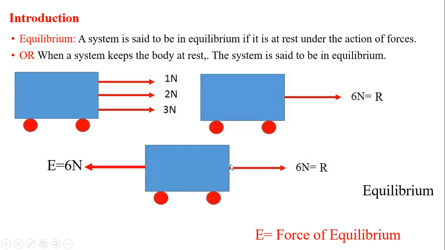Now further, when I apply this 6 Newton force towards the right, and I apply the same magnitude of force, 6 Newton, but opposite in direction, that is towards the left, then the resultant of these two forces, positive 6 Newton and negative 6 Newton, will be equal to 0, and that body is said to be in equilibrium. Hence this force, which is the same in magnitude but applied opposite in direction, we call a force of equilibrium or equilibrant.